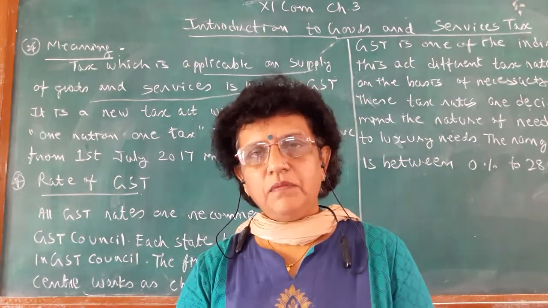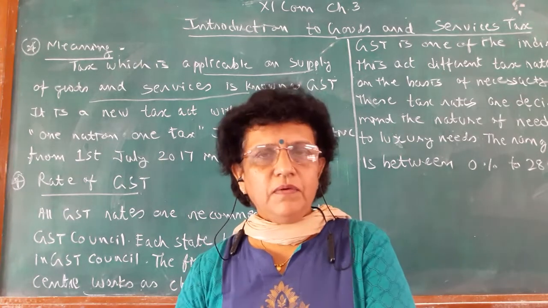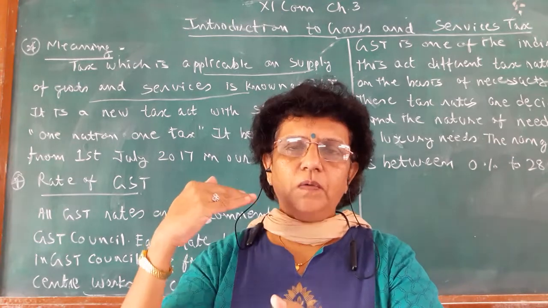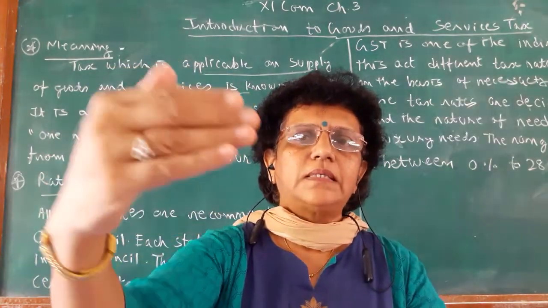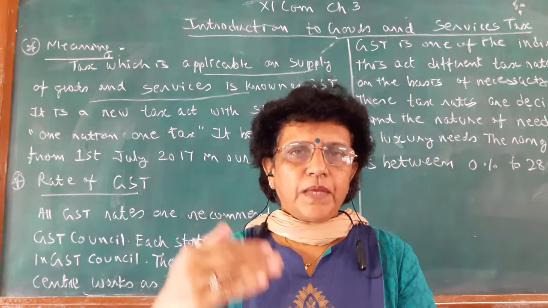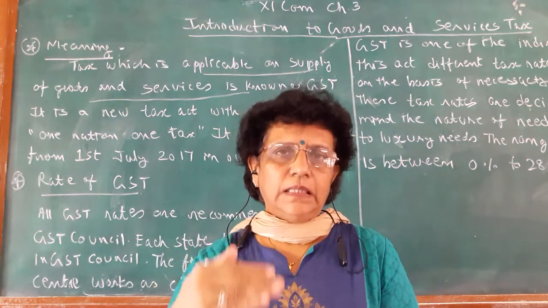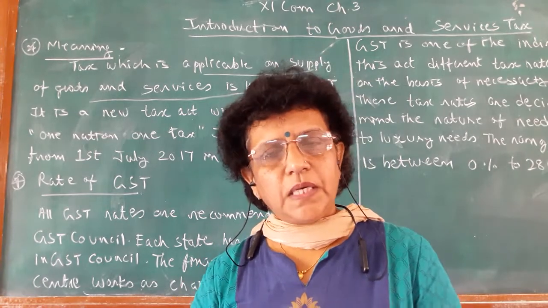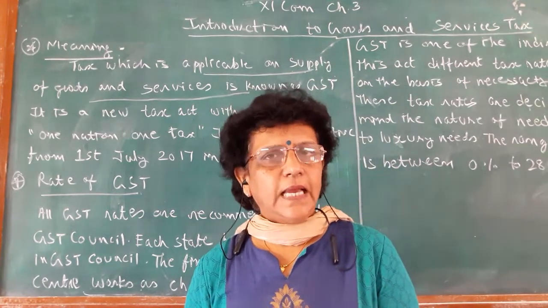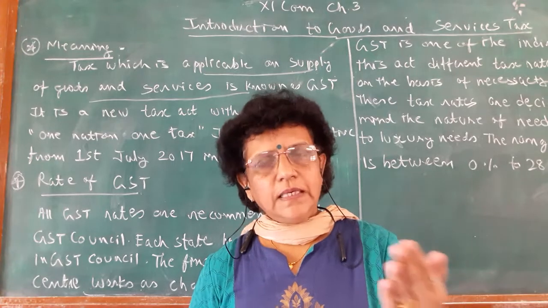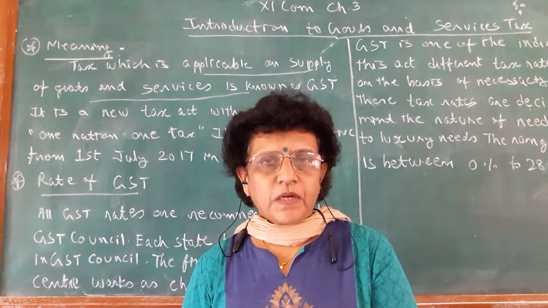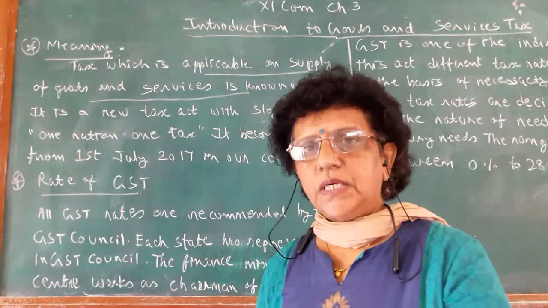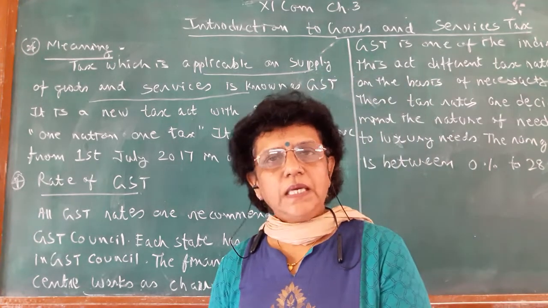The state government's income how much, the central government's income how much. One truck traveling from one state to another state to a third state, at every junction they have to deal with various tax formalities. The thing became more complex, complicated and difficult. So after realizing all this trouble, the government introduced one policy: one nation, one tax.